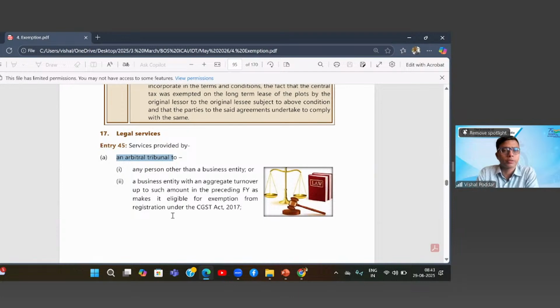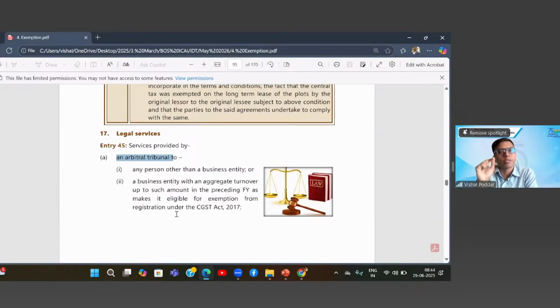Now what is important to note is, again, try to recall the exemption, the RCM topic. If you remember, I had explained over there that both arbitral tribunal or the lawyer service, both are either exempt, and where they are not exempt, that is, they are not fitting in this entry, they will be taxable under RCM. Now, what is the general rule of exemption?